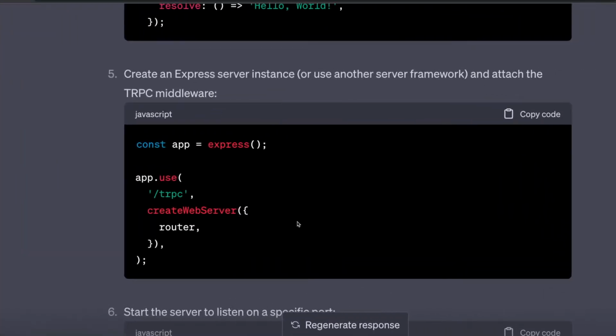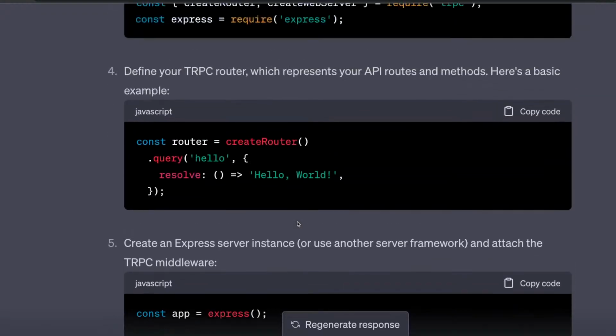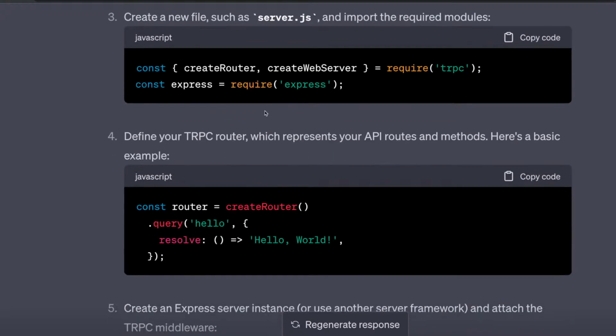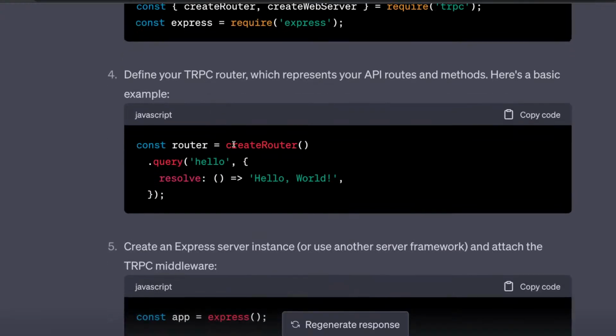So you might be thinking, how do I create a basic implementation of tRPC? I think this is very easy, and I will also be doing demos on the T3 stack, tRPC, Prisma and all. But you just install tRPC and then create a router. So I'm just creating a simple router. When you query hello, I'm going to return hello world.